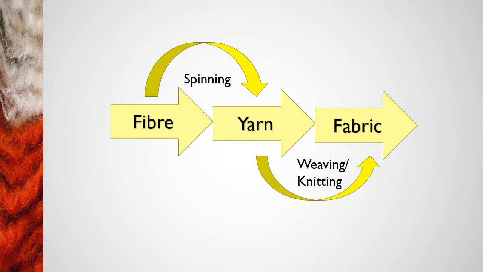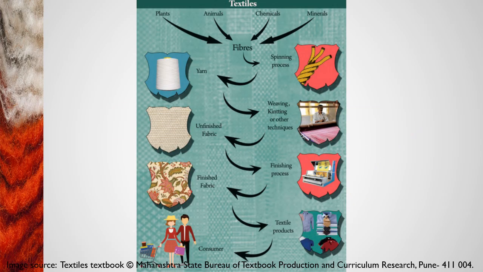Now I will show you one example image, showing how from fiber to the consumer, it will reach us. So if you observe this, fiber is a basic element of the fabric. Fibers we get from plants, animals, chemicals and mineral sources. I will talk about these things in detail later.